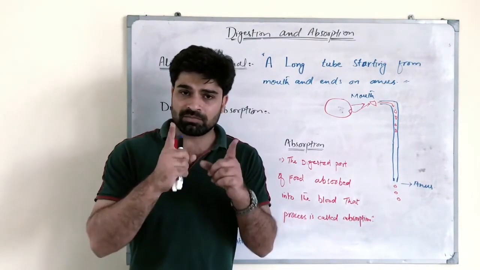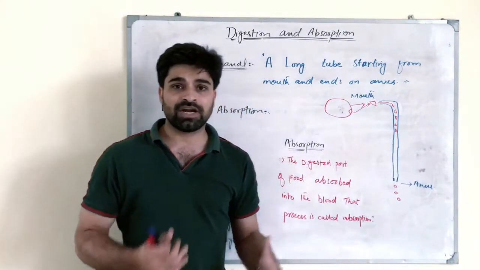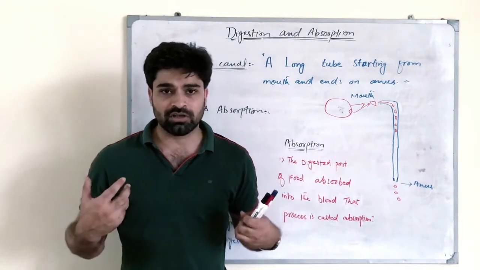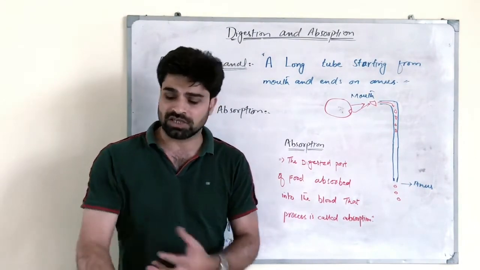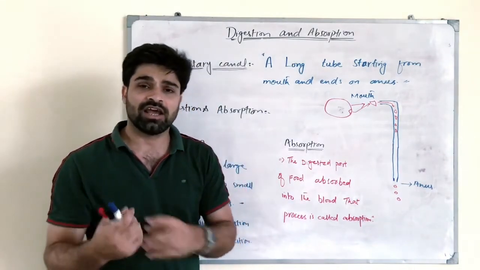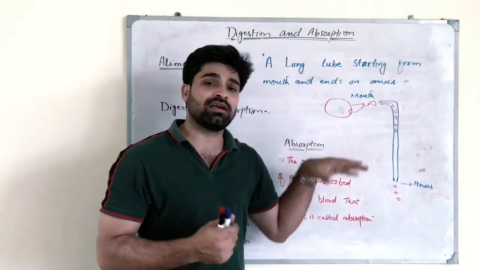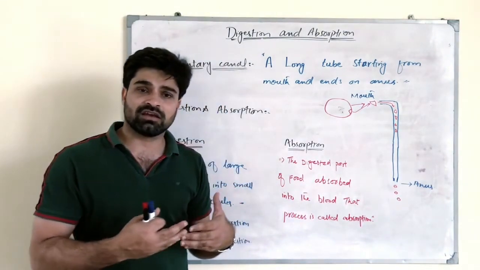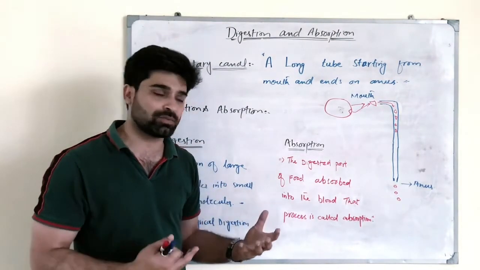Remember, the food is digested in our alimentary canal, but the nutrients are needed all over the body. My brain needs the nutrients, my muscles need the nutrients, and that is why the digested food, or the nutrients, need to be transported to the other parts of the body.